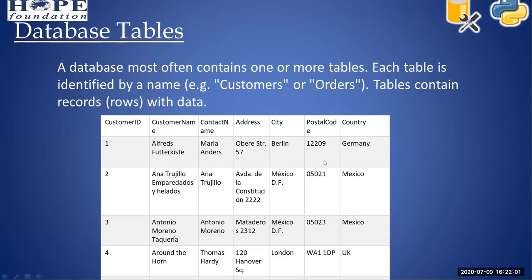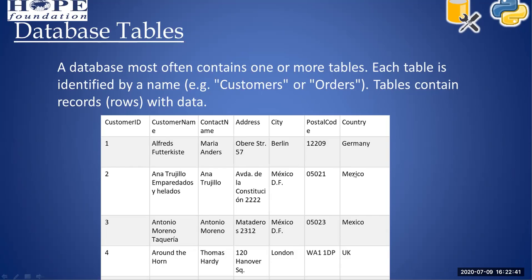Each row has a specific record. Now you can see here, in the first row the customer id is one, the contact name is Maria Andres, the address is Obrey Street 57, the city is Berlin, the postal code is 12209 and the country is Germany. So now you can get the entire detail about a single person, right? This is the row which contains a record.